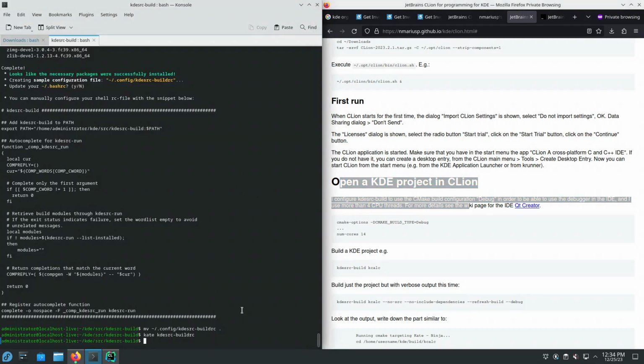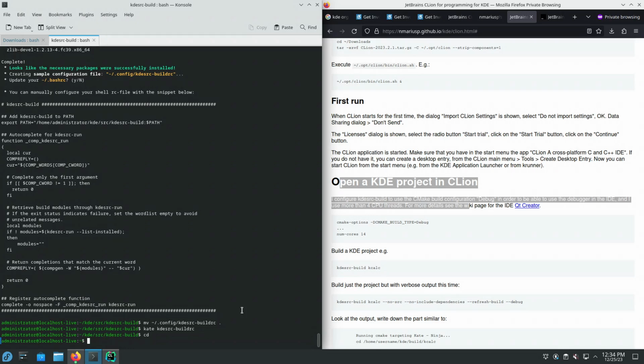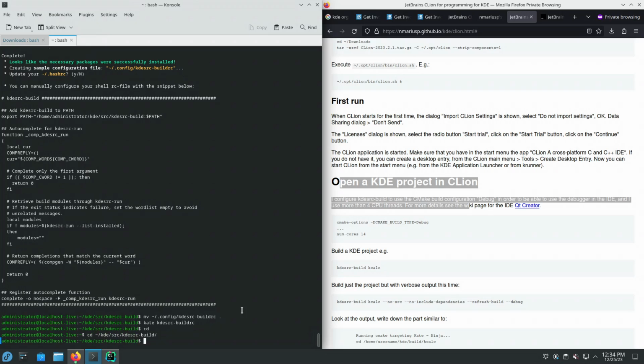Let's start building. I don't have the kdesrc-build executable in my PATH environment variable, so I always have to go to this directory, tilde/kde/src/kdesrc-build.